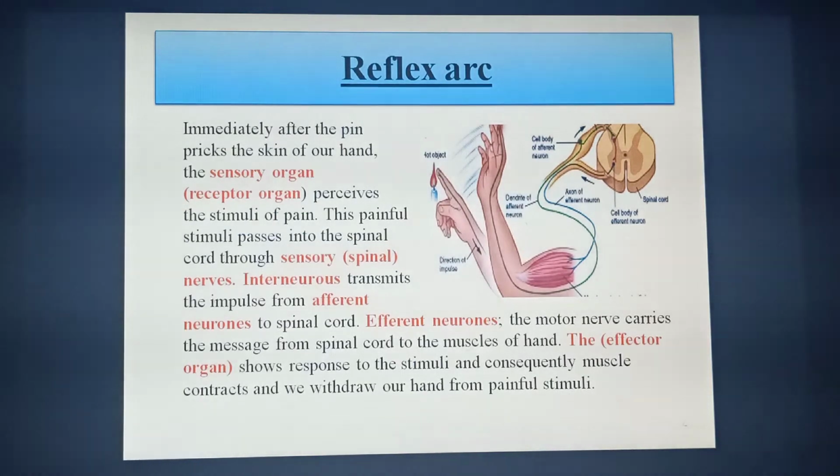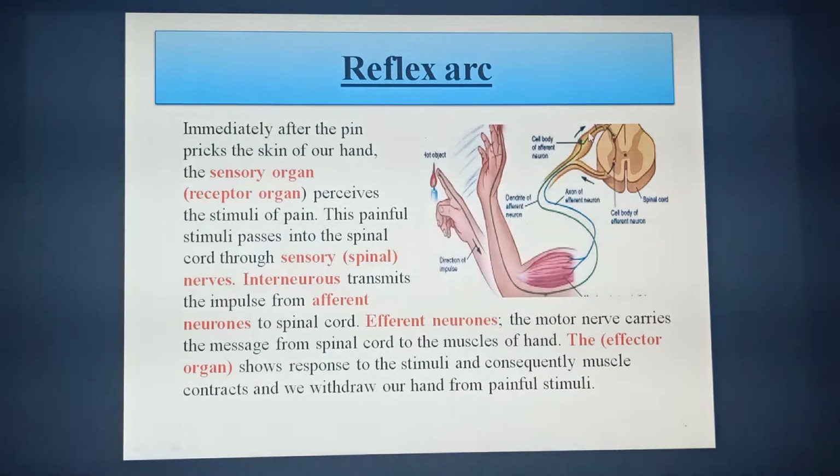They are also called afferent neurons because this neuron carries the stimuli towards the spinal cord. This is why it is called a sensory neuron. And this thermal painful stimuli is at last received by the spinal cord through interneurons. That means this stimuli goes towards the spinal cord through interneurons.